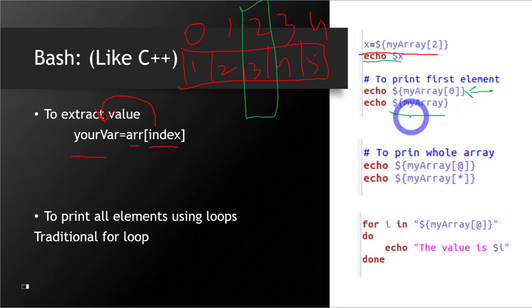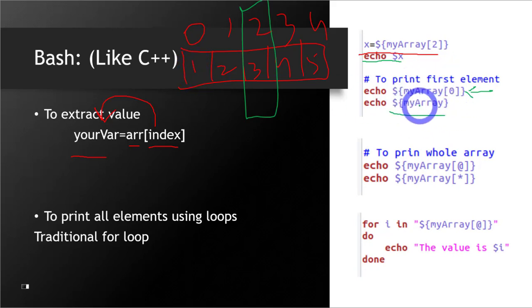Also, something very interesting: the first element can also be accessed by using just the name of the array. You don't have to write the index here. So this is actually convenient. If you want to print the first element, you don't have to worry about writing the index. Just writing the name of the array will do. It will print the first element. So in this case, it will print this one.